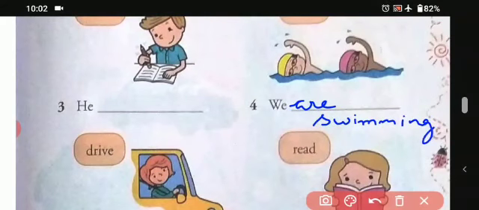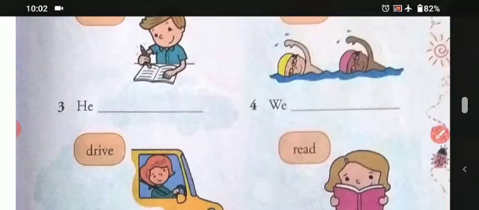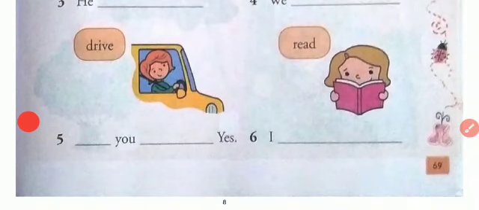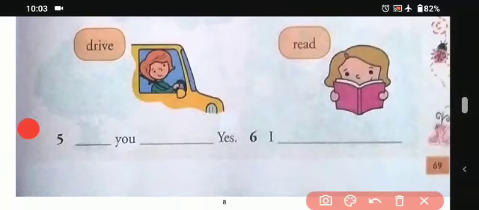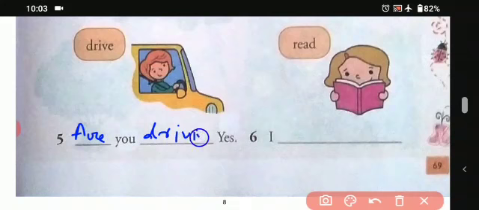Okay students, this is how we have to write it down. Then another one, that is drive. Are you driving? Yes, so she is driving.